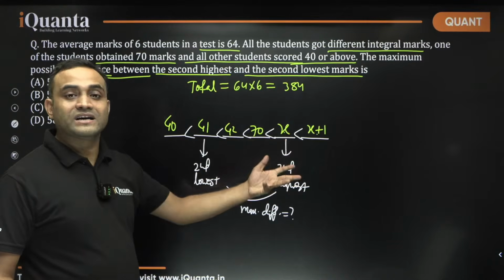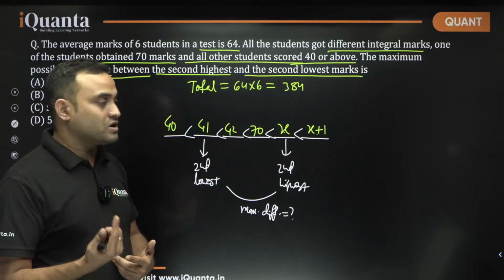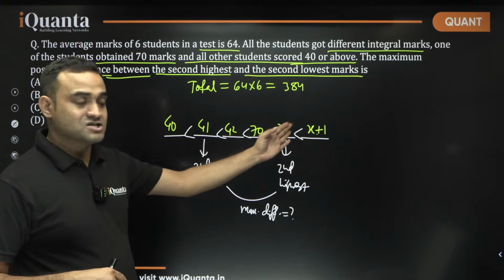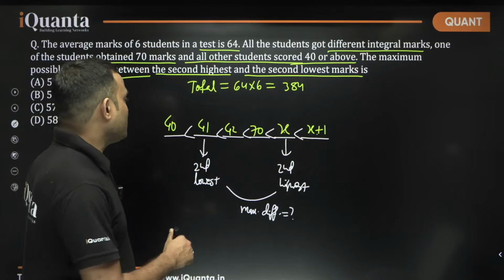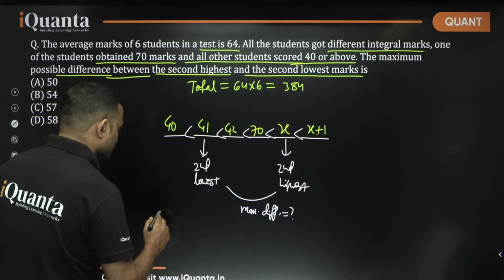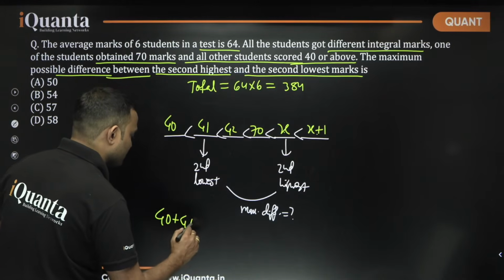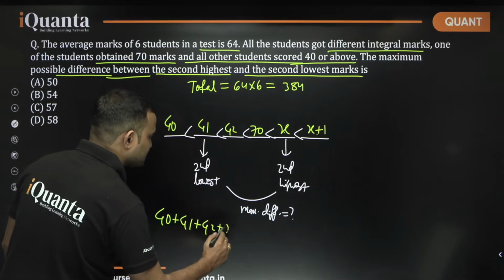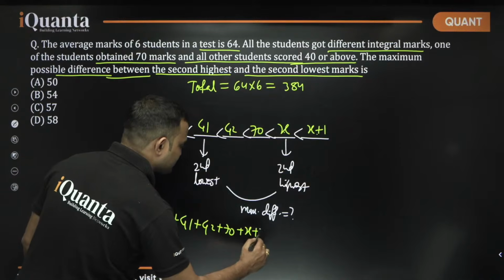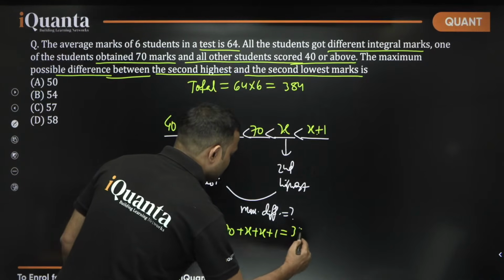Right? What will be the maximum difference? The second highest is 1 less than the highest. So if you add this, what can we say? 40 plus 41 plus 42 plus 70 plus x plus (x plus 1) is equal to 384.